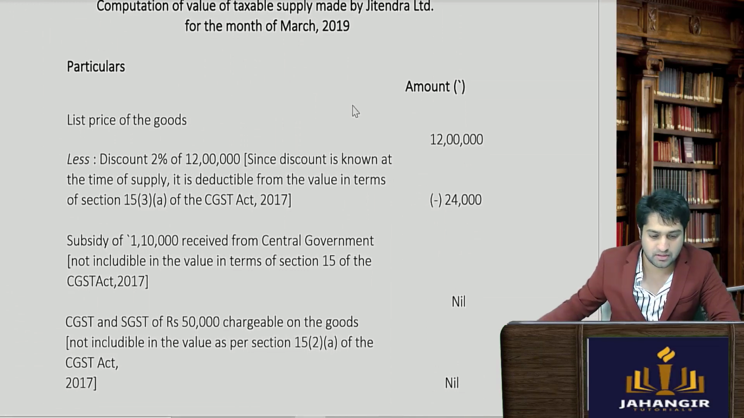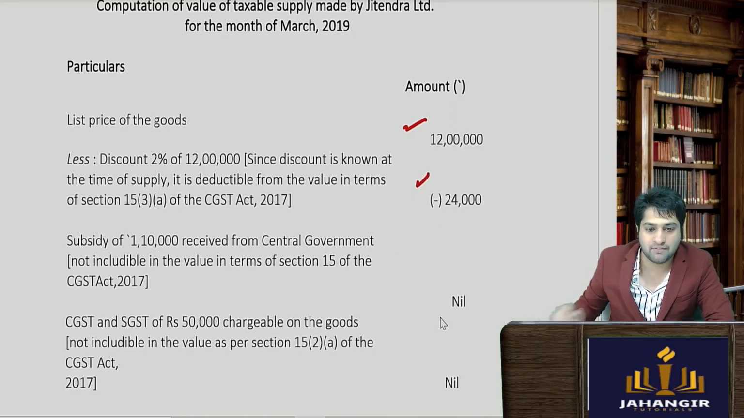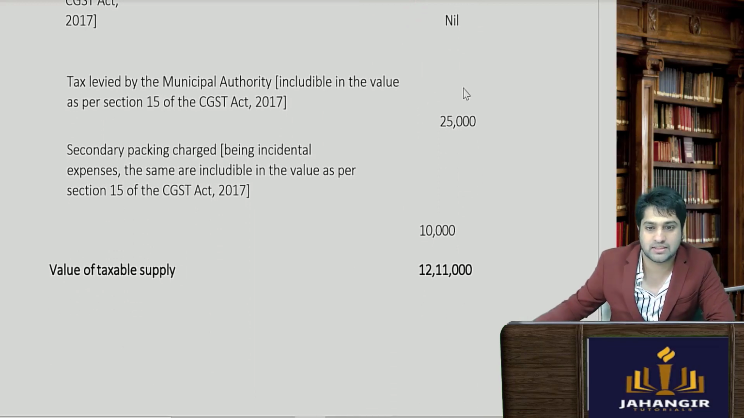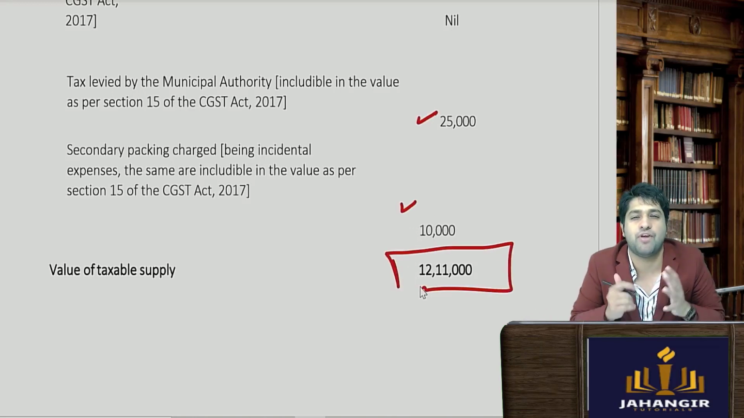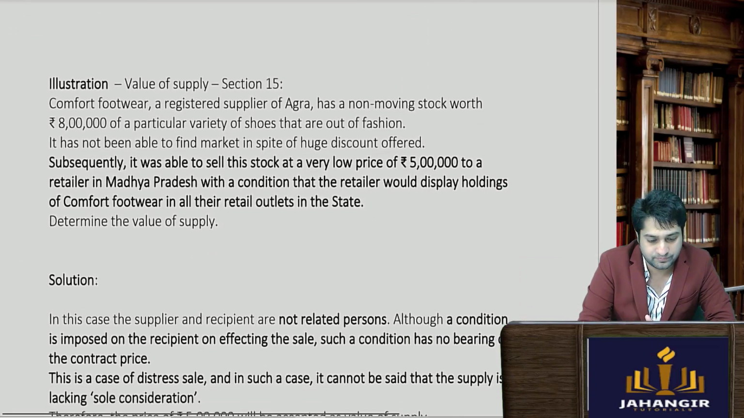So you see the list price is 12 lakh rupees minus the discount, that is 2%. Then everything is excluded, only two things: tax levied by municipality will be added and secondary packing will be added, and this is the value of taxable supply. So very simple question, but an exam question as well. Now let's go to the next question.